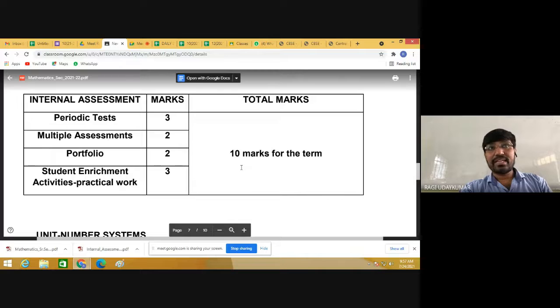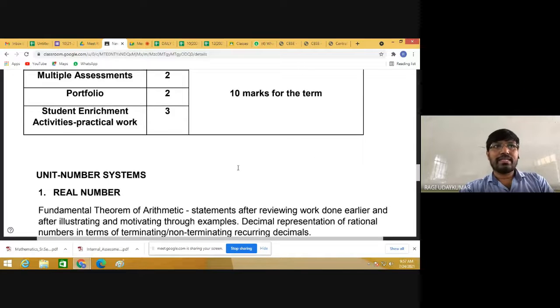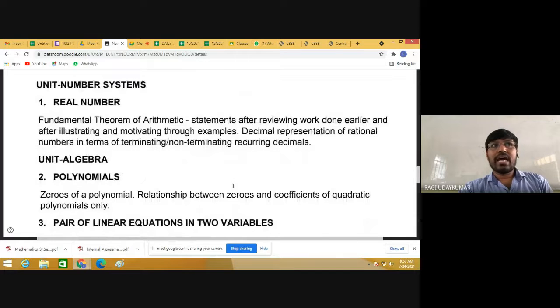The total is 10 marks of internal assessment, and a 40 marks test will be conducted by the CBSE. The objective test was already mentioned to you previously. The objective test will be conducted, and the chapters included are, under the unit of number system, the real numbers chapter, as I already said.